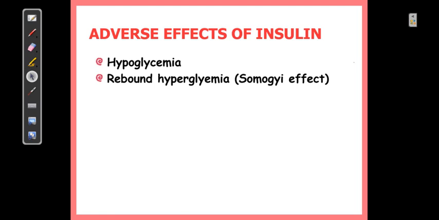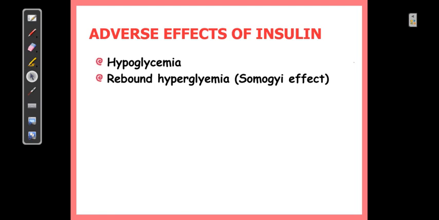Also, there is a rebound hyperglycemia, which is called the Somogyi effect, that can be observed in the diabetic patient. So what is this? In case of rebound hyperglycemia, there are some counter regulatory hormones present in the body. Wherever you give insulin for a longer duration, after many years, this could be observed, and it could lead to rebound hyperglycemia. This rebound hyperglycemia can follow insulin induced hypoglycemia.